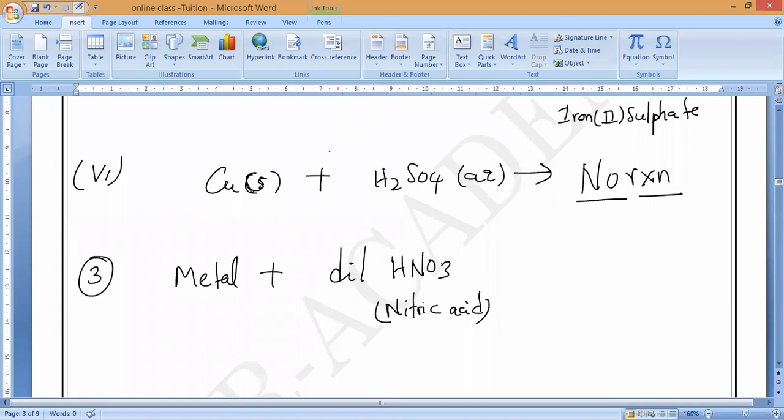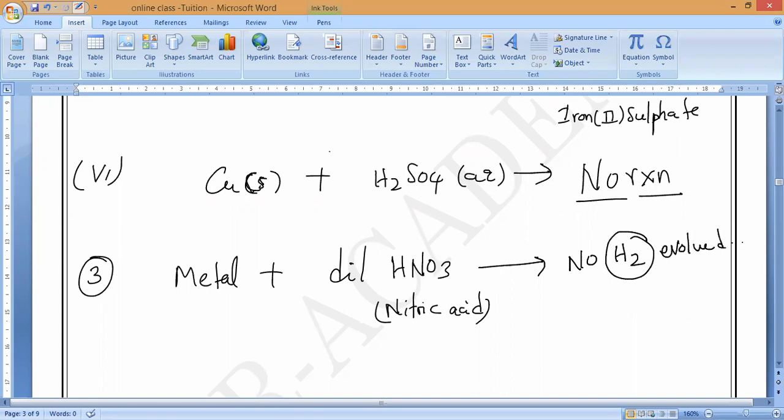So that is metal plus dilute nitric acid. Let us see. This is what you have to remember. Everybody remember. Ashika, very important, this one. Reaction of metals with dilute nitric acid: when a metal reacts with dilute nitric acid, hydrogen gas is not evolved. No hydrogen gas will be formed. Do you understand, guys? Please respond to me. You people won't respond. So hydrogen gas is not evolved.